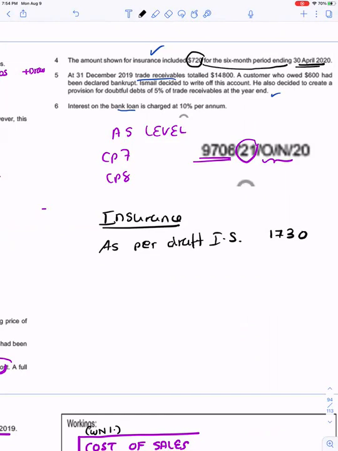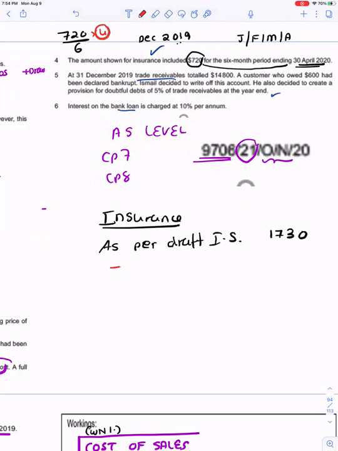My year ends in December 2019. That means 720 is for 6 months, but my year ends in December 2019. So January, February, March and April, 4 months, is prepaid.